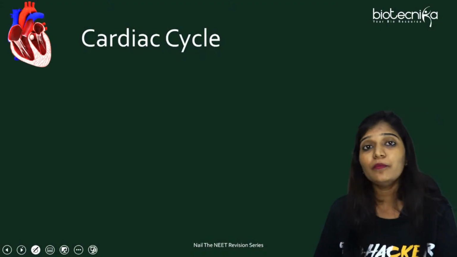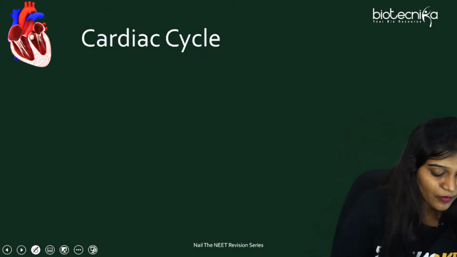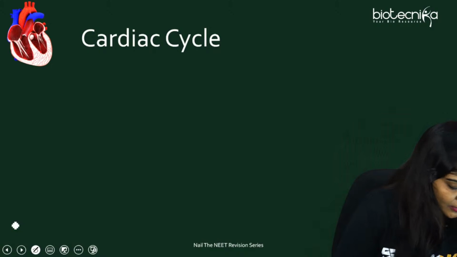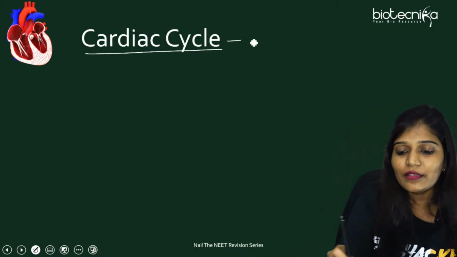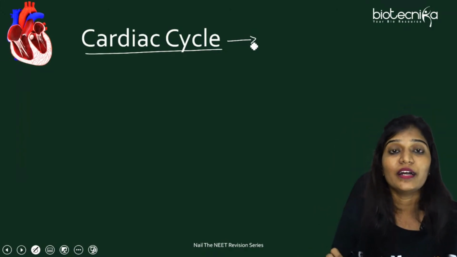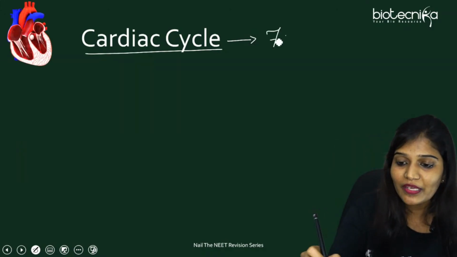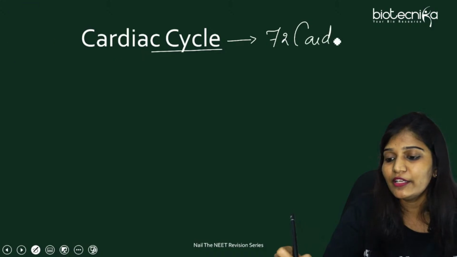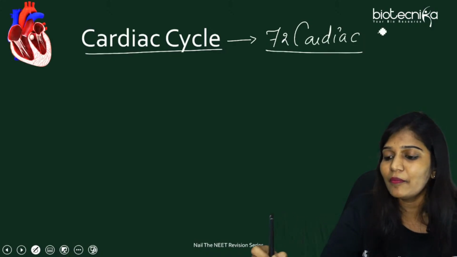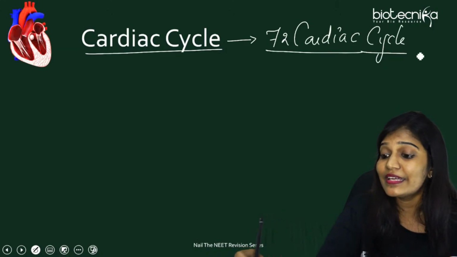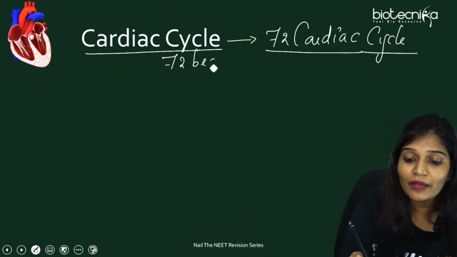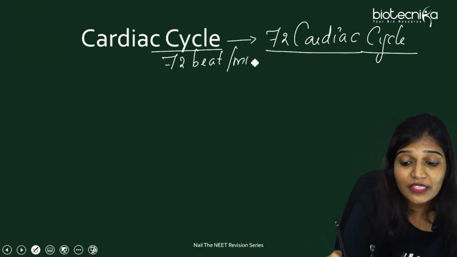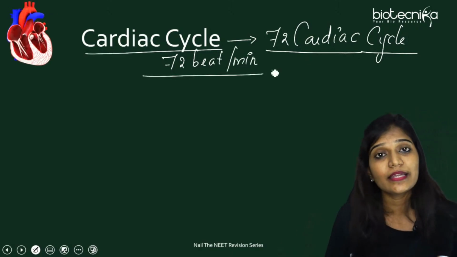Okay. Next, we are moving on to the most important topic of this chapter, which is going to be cardiac cycle. So let's finish off this one. Cardiac cycle. First thing, you have to remember how many cardiac cycles will take place. There are going to be 72 cardiac cycles. In your NCERT, if you remember, there is a line which says that many cardiac cycles will take place. 72 beats per minute, I told you, which means 72 times the cardiac cycle will take place.